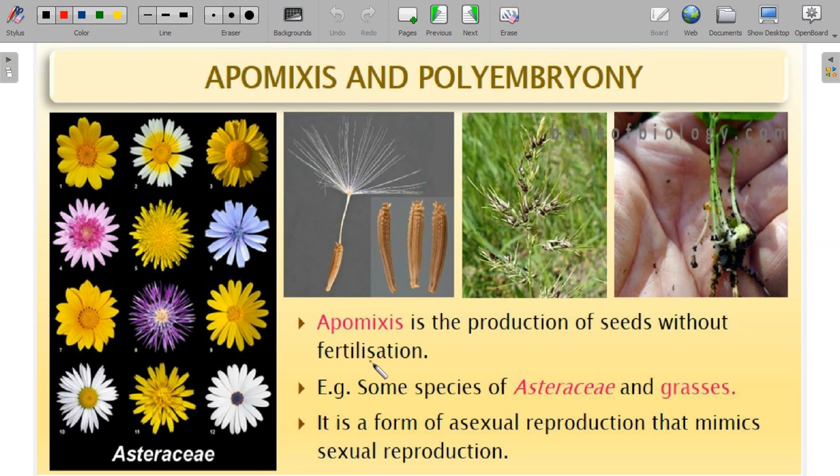However, there are some plants that have developed a mechanism to produce seeds without fertilization, and that is called apomixis, which can be seen in Asteraceae and grasses. It is a form of asexual mode of reproduction that looks like a sexual mode of reproduction.